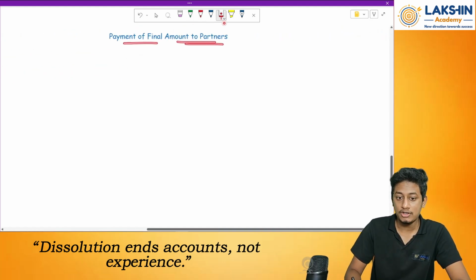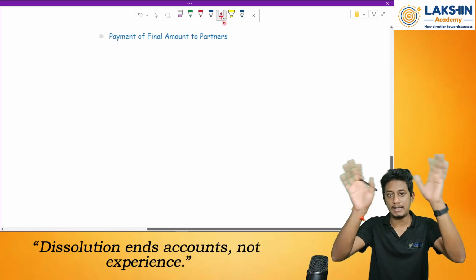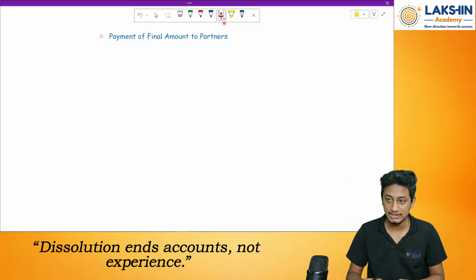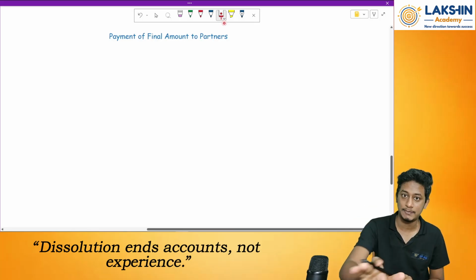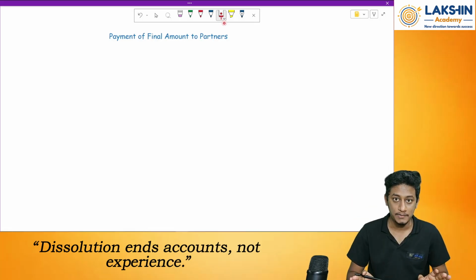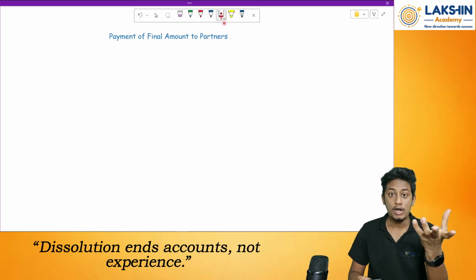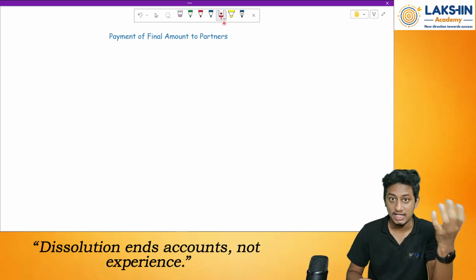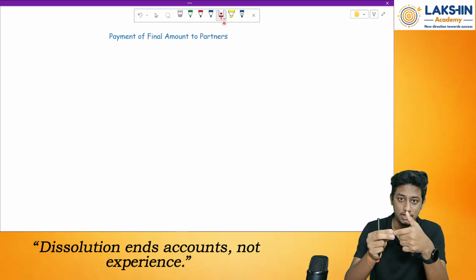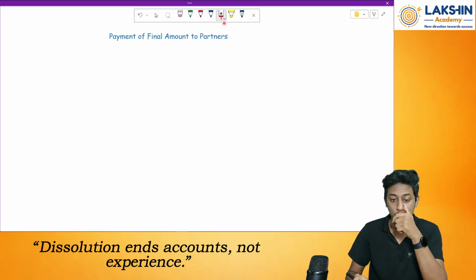Payment of final amounts to the partners. After making all the adjustments, I pay off the liabilities, I receive the money from assets, I pay the dissolution expenses, and I pay off all the liabilities. Now, after coming to that, what remains is distributed to the partners, first towards capital, then towards their profits or the extra assets remaining. So how will I pay this off?